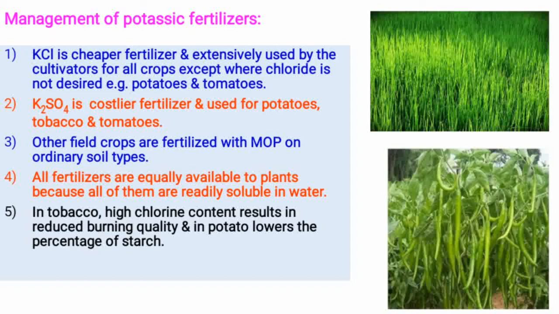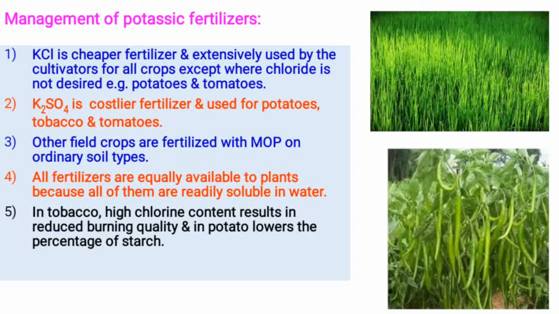So firstly, understand that potassium is not required much in soil, because in Maharashtra potassium is highly rich due to basaltic rocks. Okay, that is why in Maharashtrian soil the potassium is already high, so not much more is added. But field crops are fertilized with MOP in ordinary soil type.